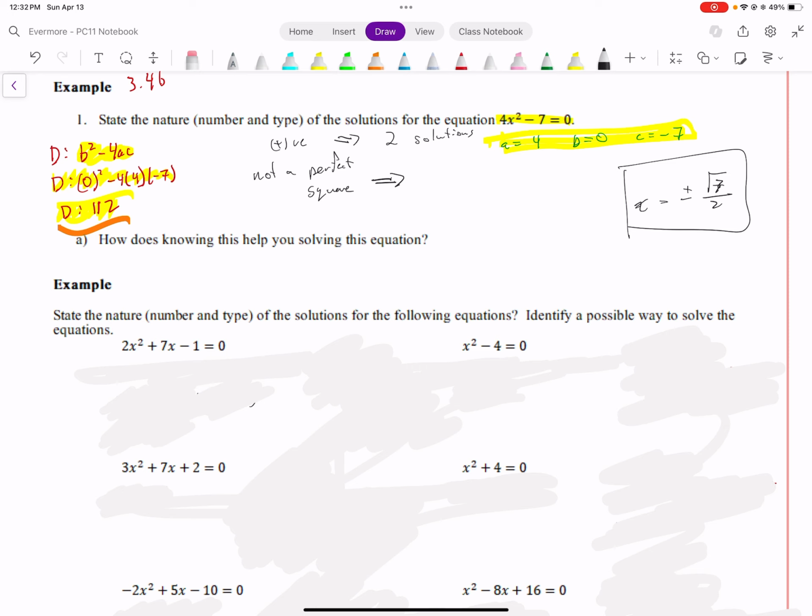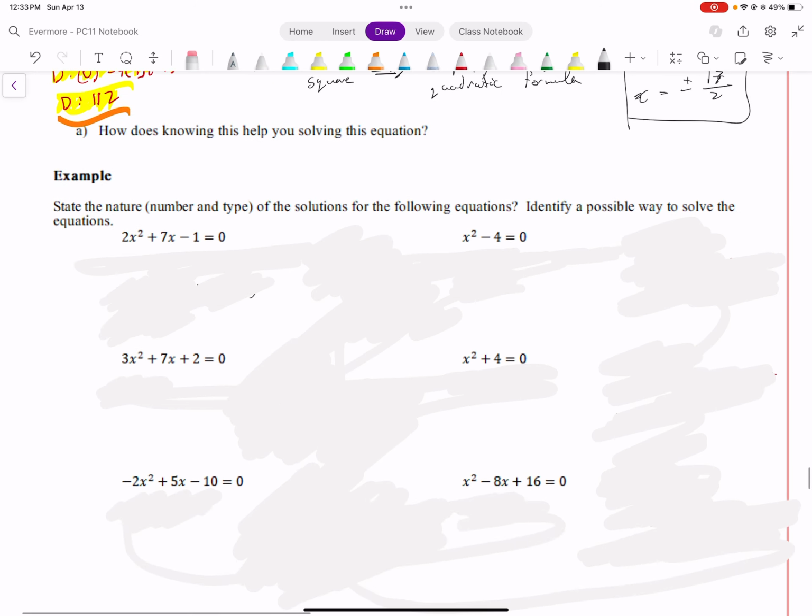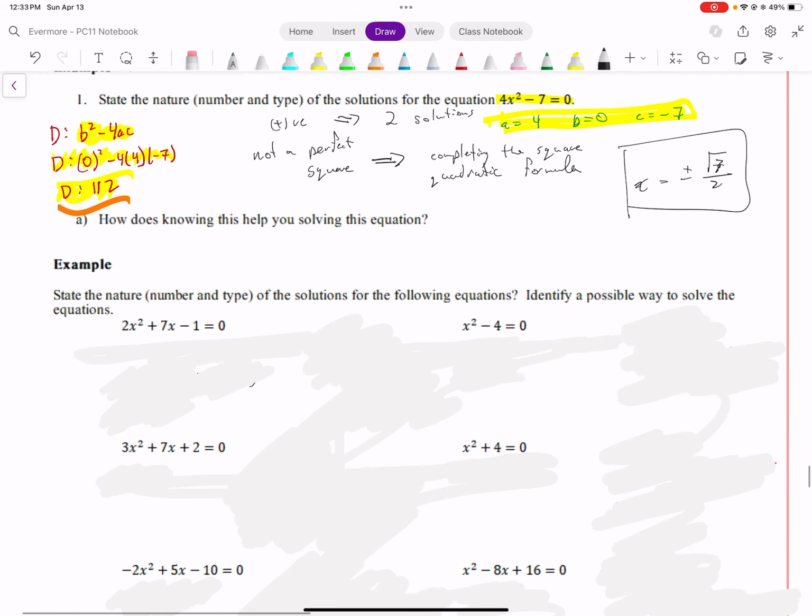So the only way to solve this is by completing the square or by the quadratic formula. How does knowing the value of the discriminant help you solve the equation? Well, simply it'll just say, please don't factor. So you won't end up with an impossible scenario that you're trying to see through.